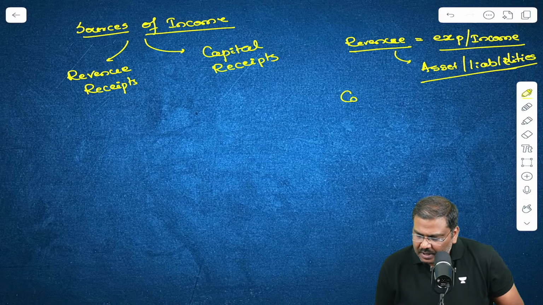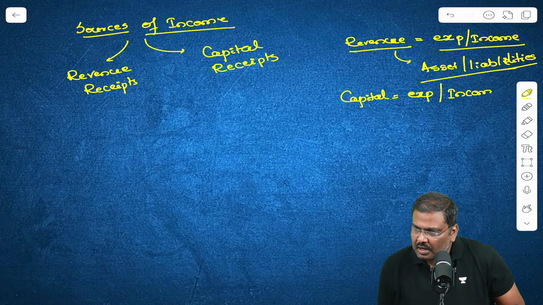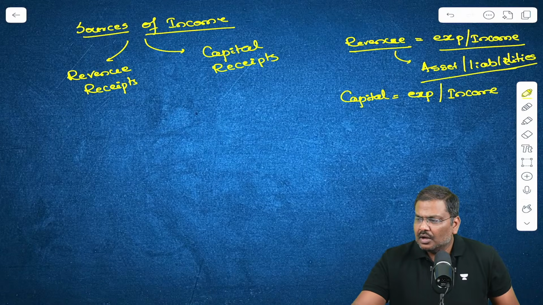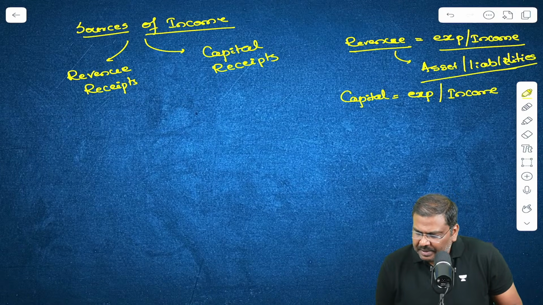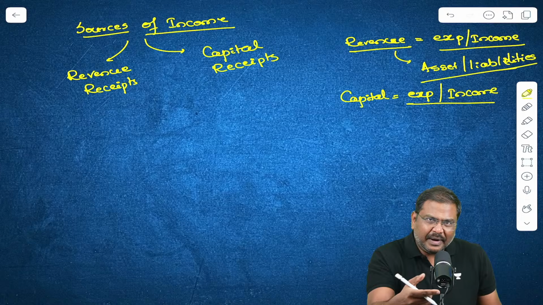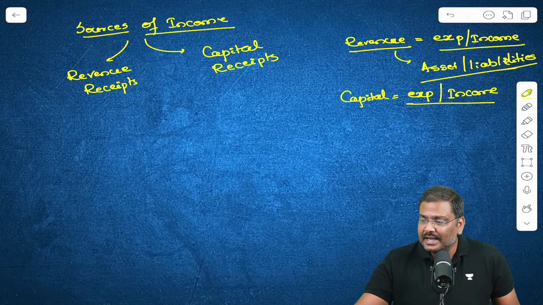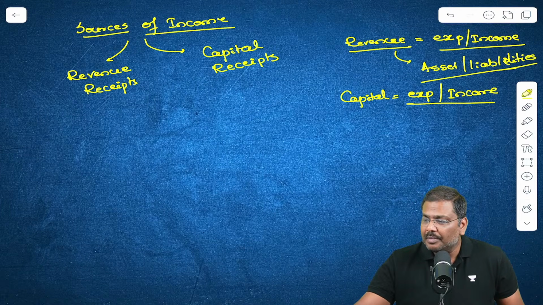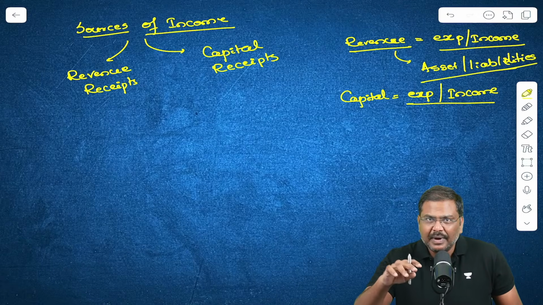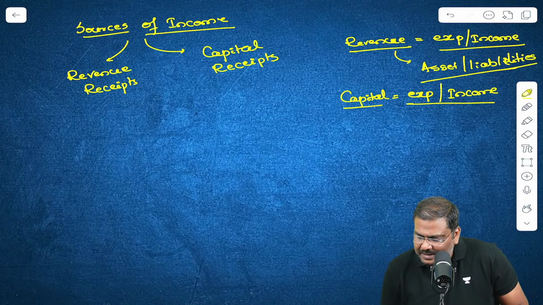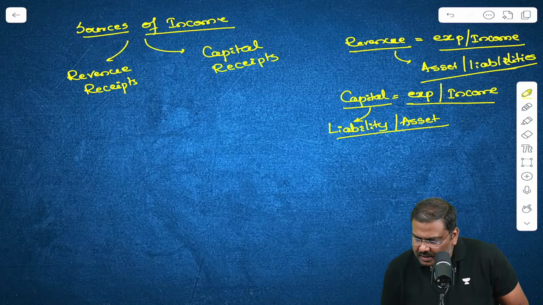And there is also a term capital expenditure and capital receipts. What is the basic idea? The capital expenditure is the money that is spent by the government, and the capital receipts is the income generated by the government. So whether this particular money is spent or income is generated under the capital heading, whenever it is done, there is a change in asset or liability of the government.